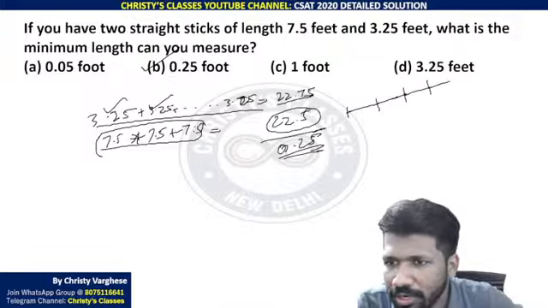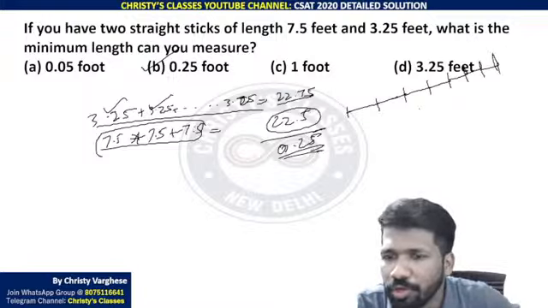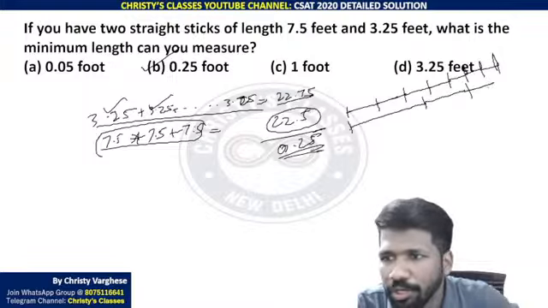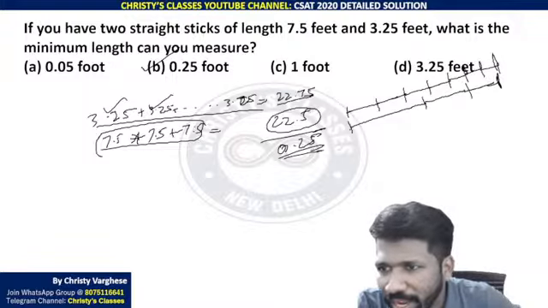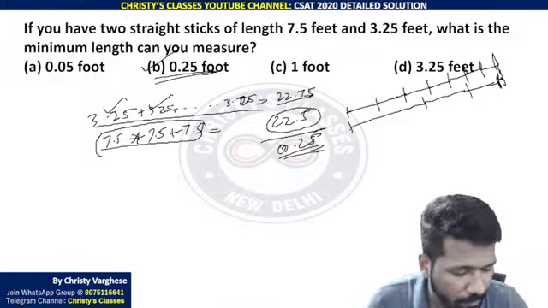Likewise, if you keep 7 of 3.25, you got 22.75. Now 7.5, you add it 3 times, you are going to get 22.5. The extra distance between these two is going to be 0.25 foot.